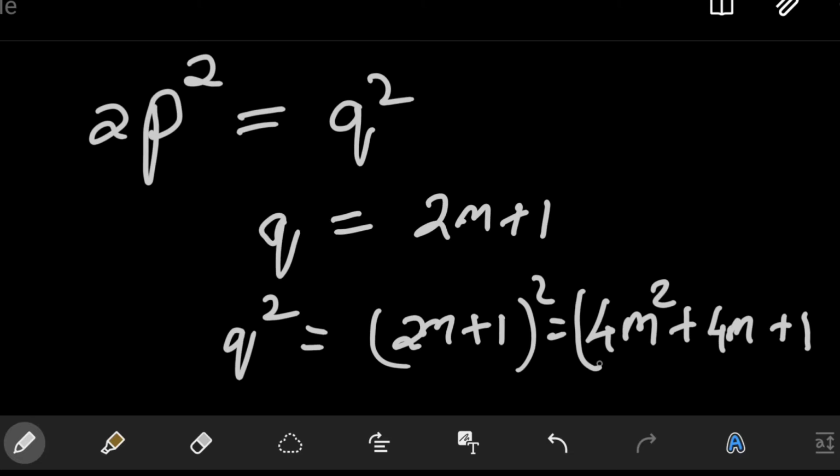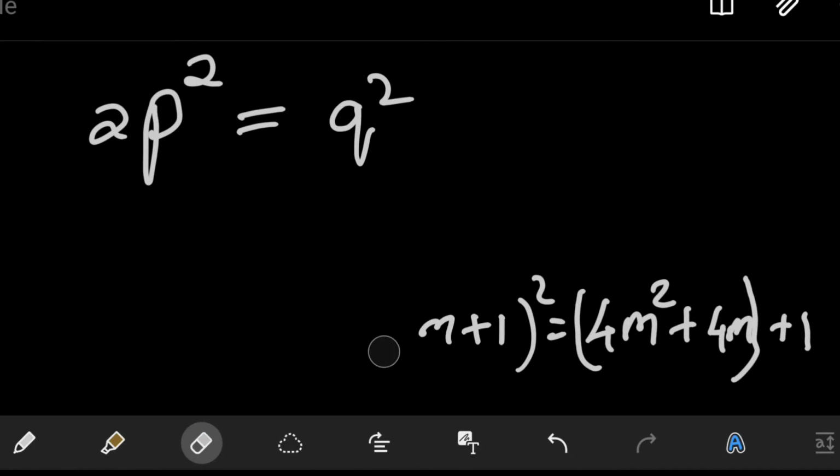And of course if we take these two terms in a bracket, it's very clear that both terms are divisible by 4, so the whole is divisible by 4, so it's an even number plus 1, so you get an odd number. So if q is an odd number, then its square is also an odd number. So that means since q square is divisible by 2, because q square is equal to 2p square, that means that q is even. So q will actually be of the form